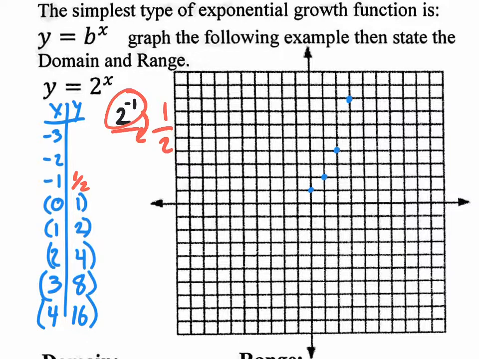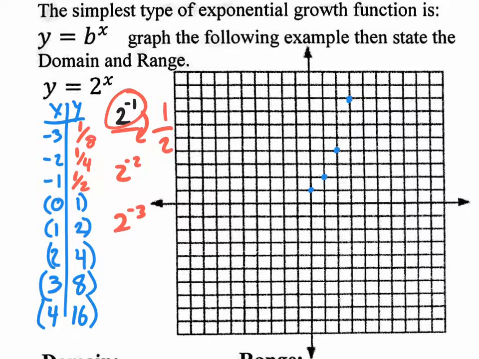For the input of -2, what's 2 to the -2? You move it down and it becomes 1/4. That's right, 1/4. And how about for the input -3? 2 to the -3, what do I get? 1/8. That's right. Now, let me tell you this, guys. When we are organized with this XY table and we use consecutive integer inputs, numbers that are in order, -3, -2, -1, 0, 1, 2, 3, 4, when they're in order like that, we will be able to see patterns and use the patterns.